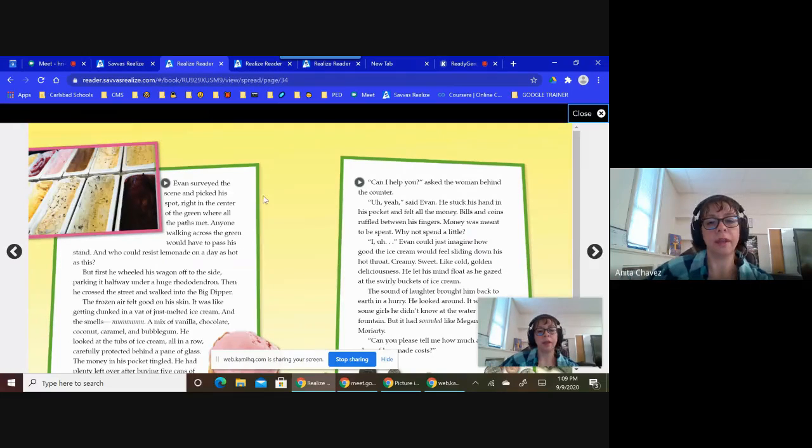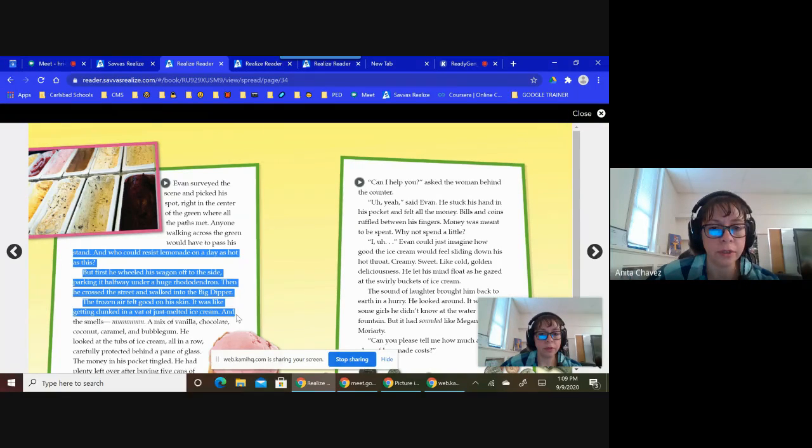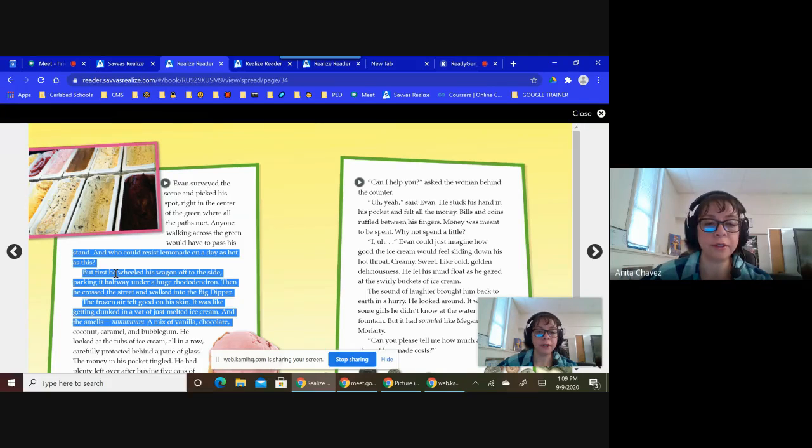So if I use this one to explain something that is happening in the story, I can have my students answer the questions that I want them to answer using this tool. If I want them to highlight as they're reading, this is where the character is something something.